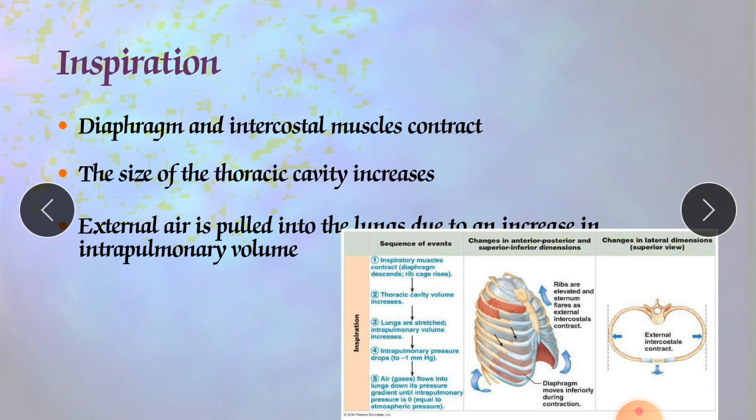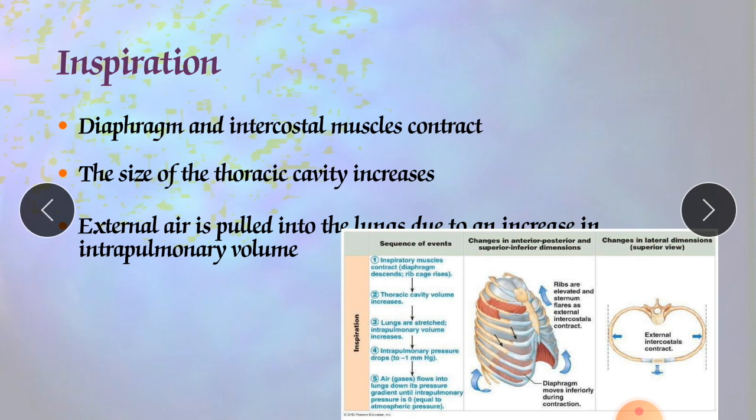During quiet inhalation, the pressure between the two pleural layers in the pleural cavity is called intrapleural pressure, and it is always subatmospheric. Just before inhalation, it is about 4 mmHg less than the atmospheric pressure, or about 756 mmHg at an atmospheric pressure of 760 mmHg.